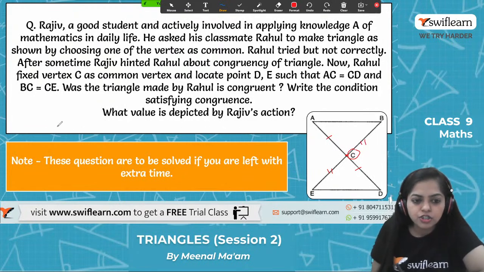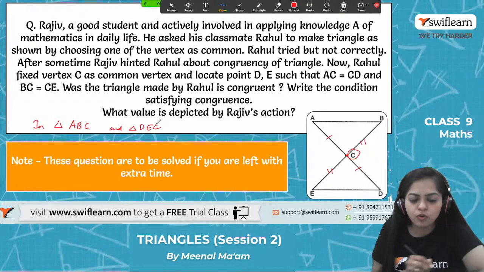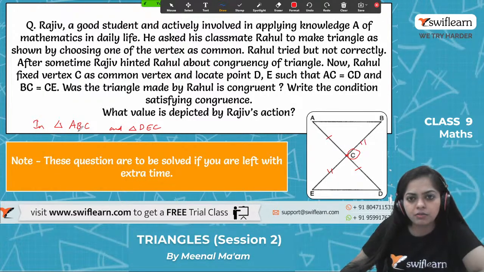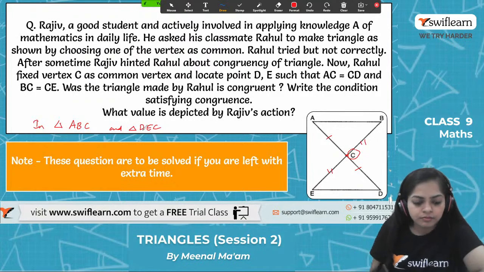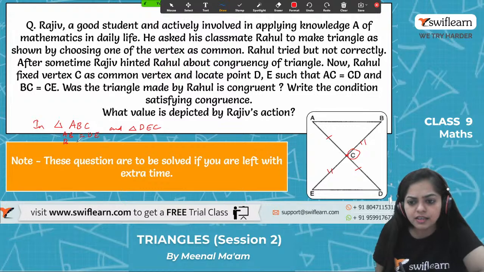Let's have a look. So, if I consider triangle ABC and triangle DEC, what is given in these two triangles? We are given that AB is equal to DE, and also BC is equal to EC.